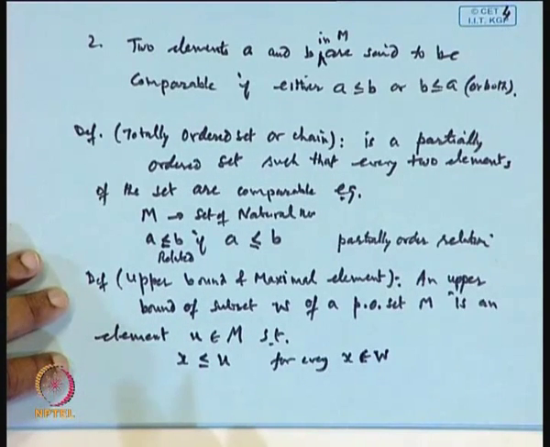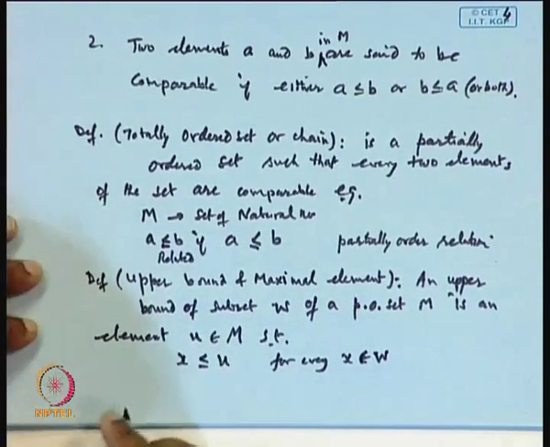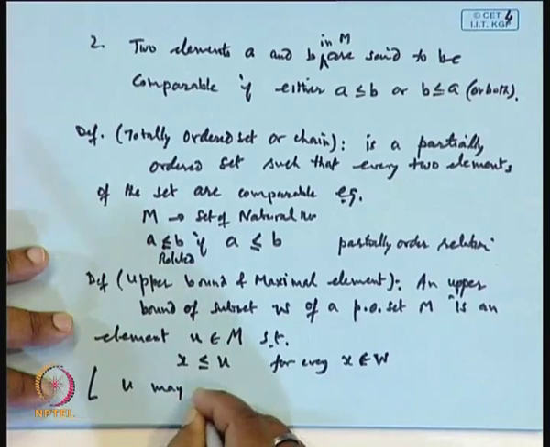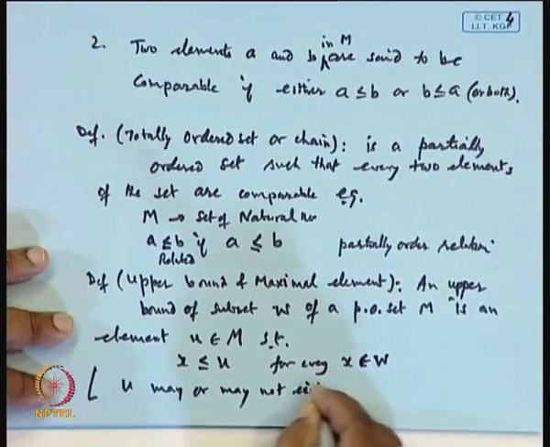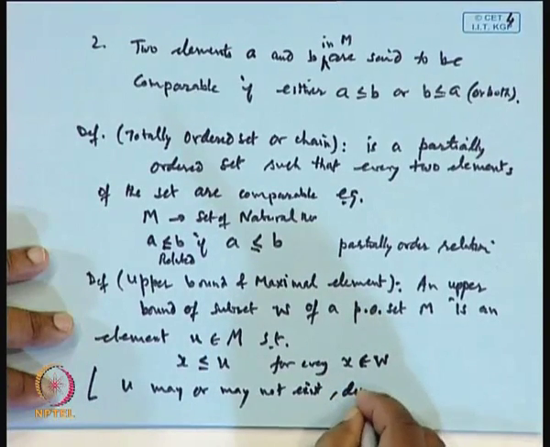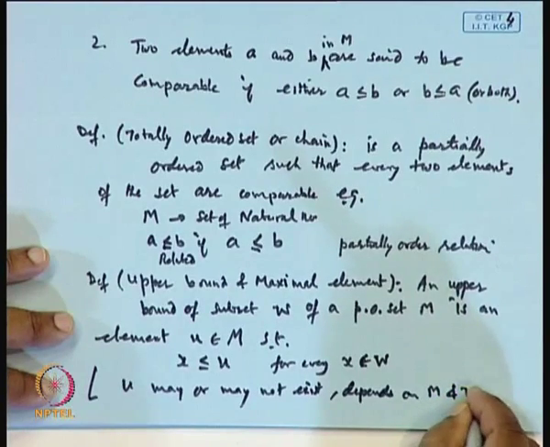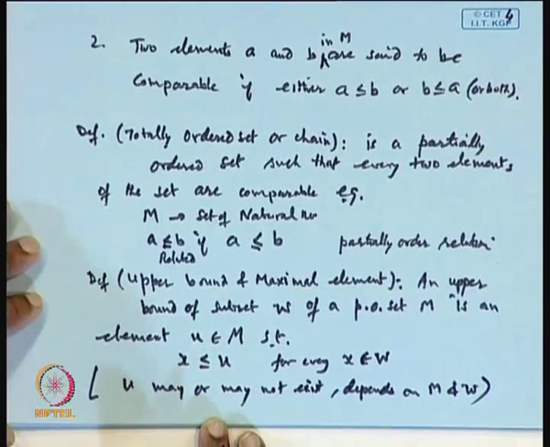For every M, U may or may not exist. It depends on M as well as W. Depending on what type of M and what type of W you are choosing, the upper bound may or may not exist.